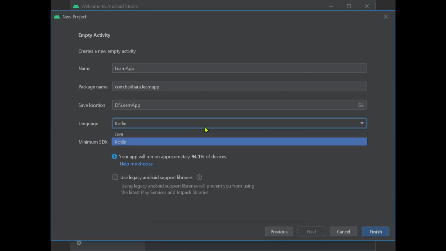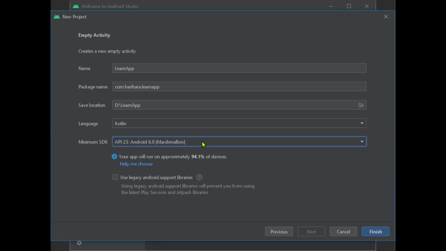The language that we will use here is Kotlin, because Kotlin is much better than using Java. It's the latest one, it has wide support, and you have to write less code than with Java. It's simplified, and many things are upgraded compared to Java. If we compare the two, Kotlin is far better than Java, so we will use it here.